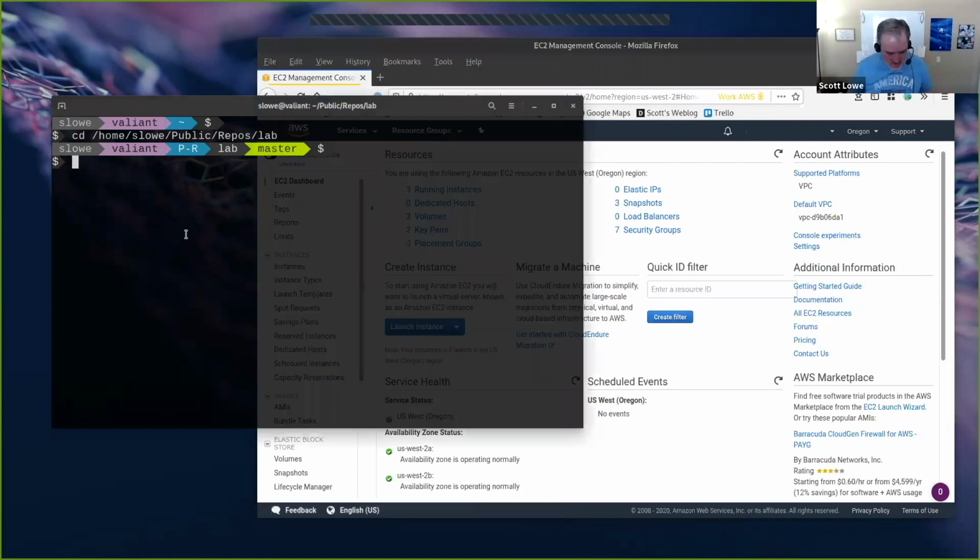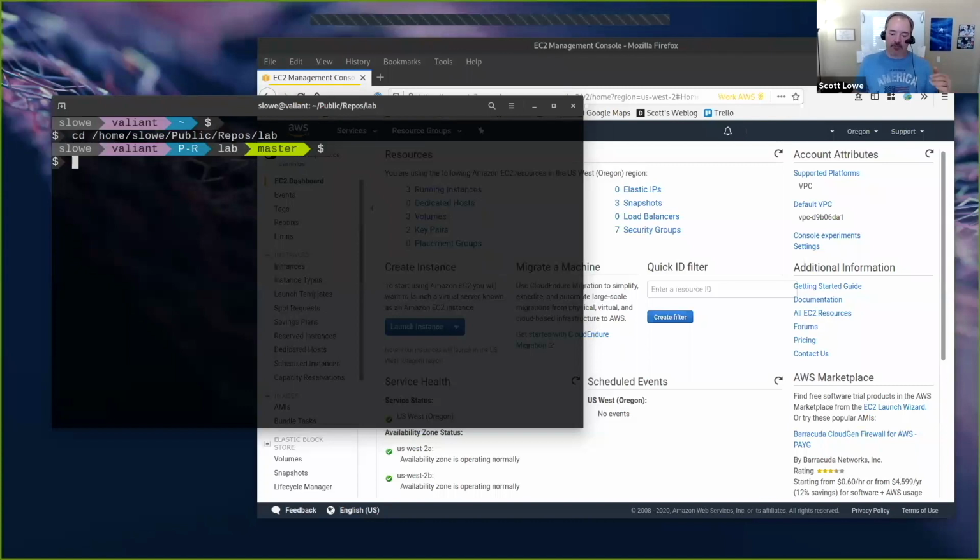Okay, so what I'll show you is what I have. I maintain my testing environment or my testing framework. I guess you could call it a sandbox if you want. But what I have is a Pulumi configuration written in TypeScript that manages a consistent configuration across four AWS regions